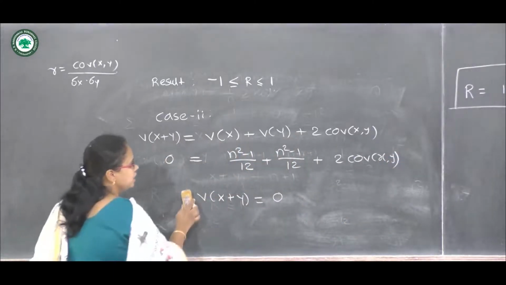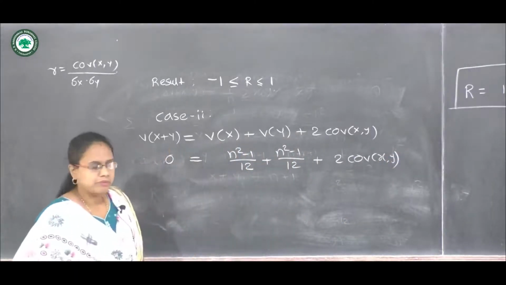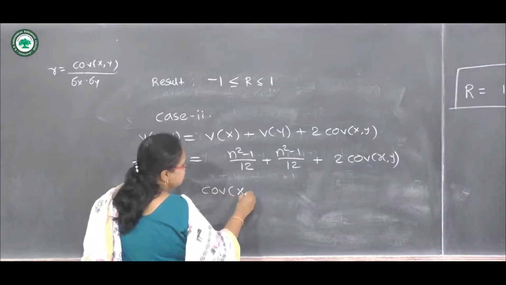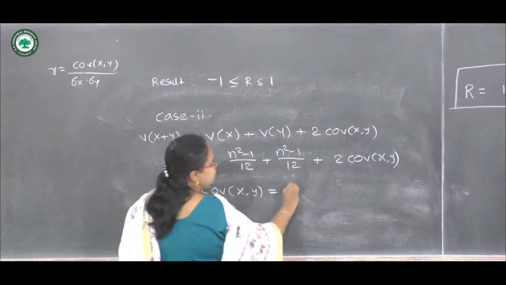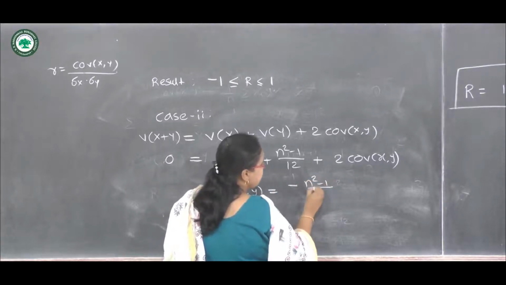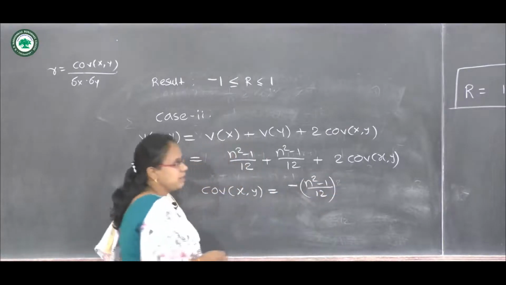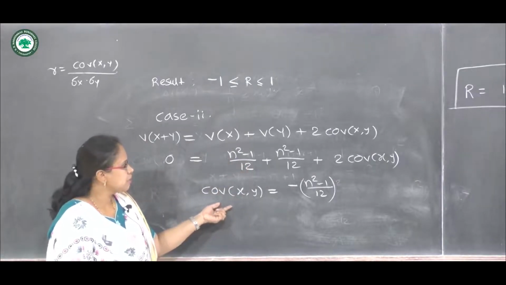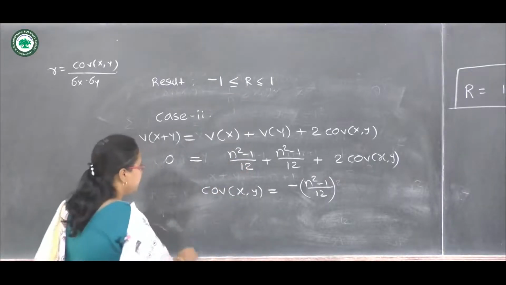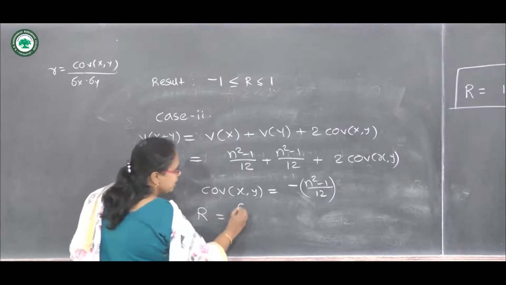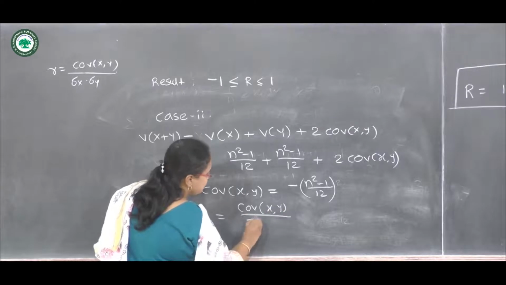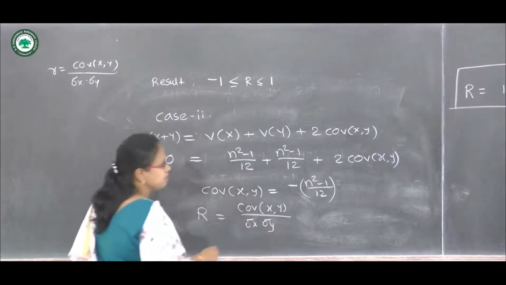Now let us solve this. So we have the covariance of x comma y equal to minus of n square minus 1 upon 12, by solving this term. Now let us substitute this covariance term in the formula of R. So R is written from Karl Pearson's correlation coefficient as this.